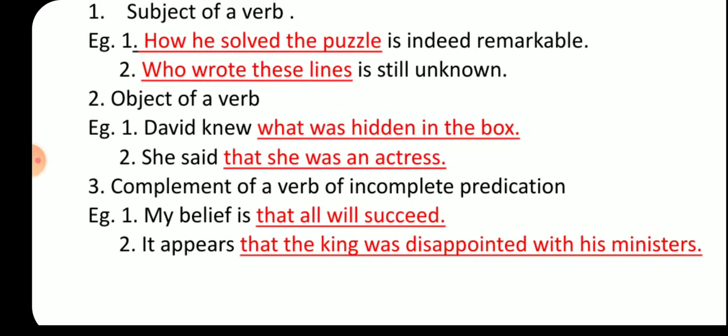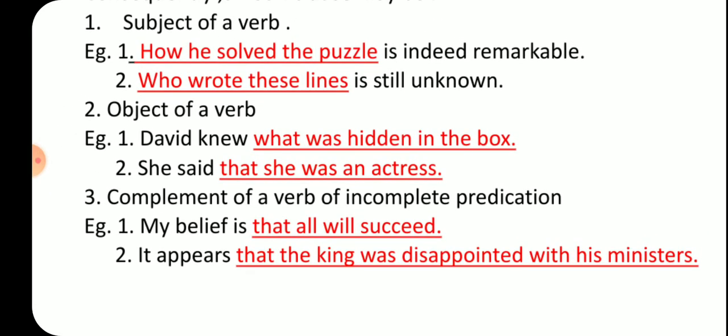Coming to the next, complement of a verb of incomplete predication. Here the clause complements the verb, like a prediction, where something is going to happen. My belief is that we all will succeed. This action has not yet taken place, but it is a feeling that something is going to happen. That all will succeed is your subordinate clause, called a noun clause.